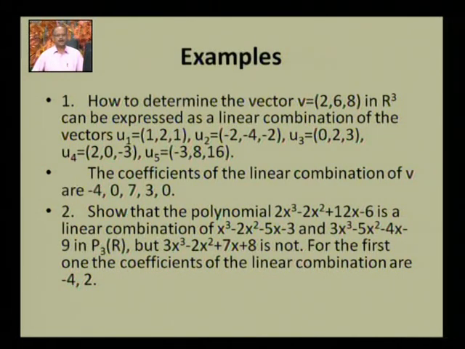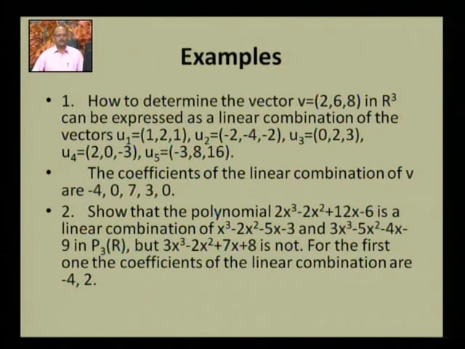If we try to write the vector v equal to (2, 6, 8) as a linear combination of vectors u1, u2, u3, u4, u5 defined earlier, then it is easy to check that the coefficients of this linear combination of v are -4, 0, 7, 3, 0. It is a tedious job to find such coefficients.